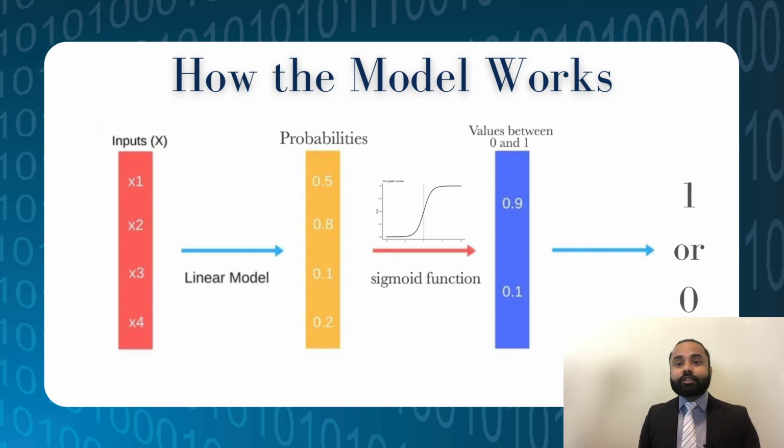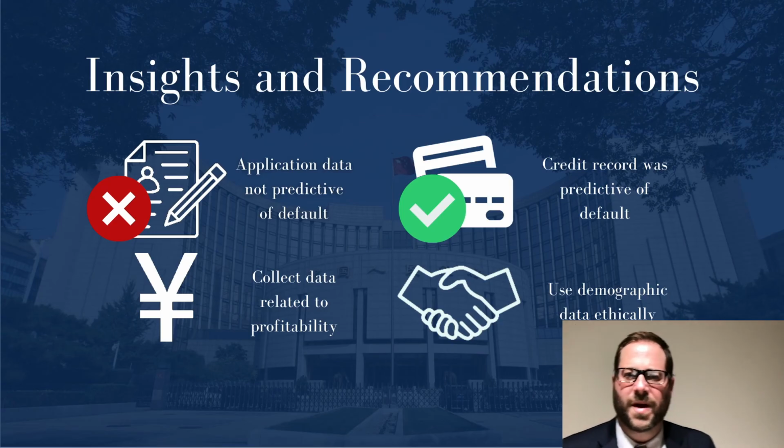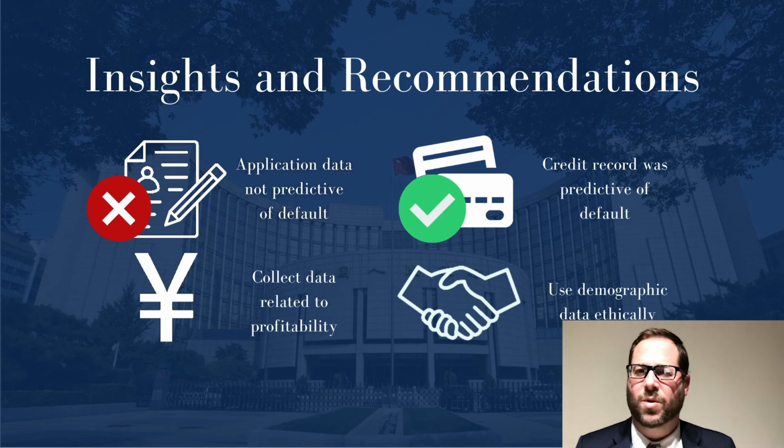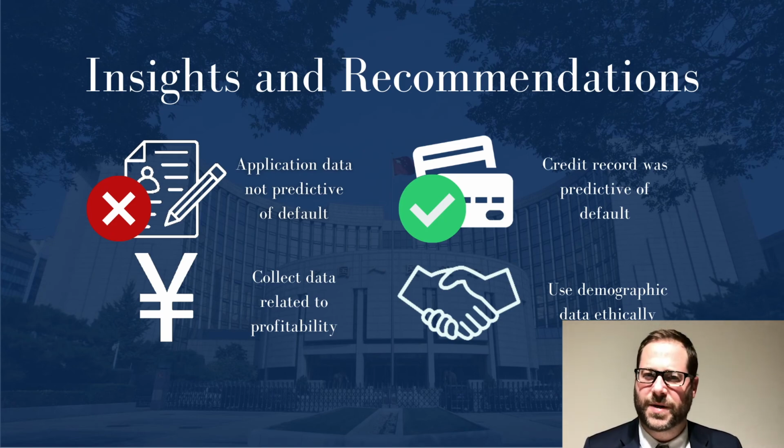Now, I'll pass it over to Matthew, who will go over insights and recommendations. Thank you, Bibek. To summarize, after working with both application and credit history data, we found that our application data wasn't entirely useful for predicting customer default. We recommend that the bank collect different information during the application process to be more in line with global industry standards. However, we were able to create a model that considers the cost of implementation by reducing the number of flagged accounts that are not at risk of default.